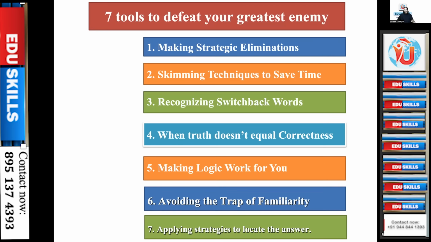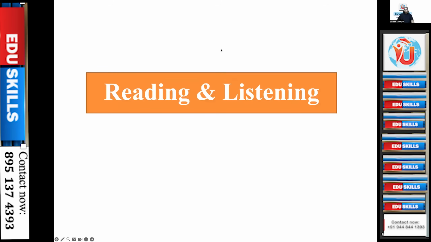And applying strategies to locate the answer. There are different strategies. For listening as well as reading, you have almost common strategies. There is no difference. In reading, you read and find out the answer. In listening, you listen and find out the answers. But the strategies are the same. So once you know reading, you know listening.